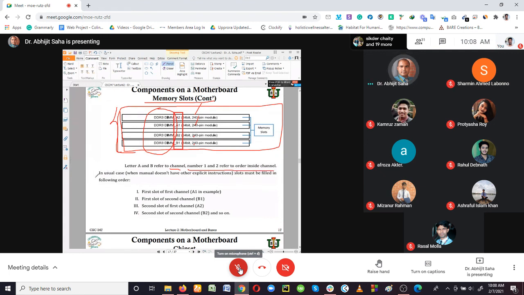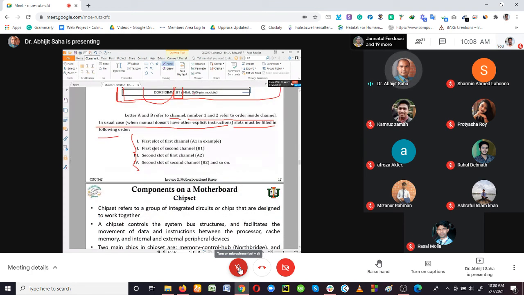In the usual case, when the manual does not have other explicit instructions, slots must be filled in the following order. So this is the case of one of the motherboards, where it tells you, if you are having 4 RAM slots and you are going to install 2 RAMs, or 3 RAMs, or 4 RAMs, what is going to be the sequence for installing the RAM? That is what it is trying to tell you.